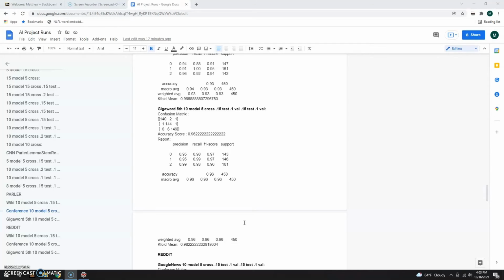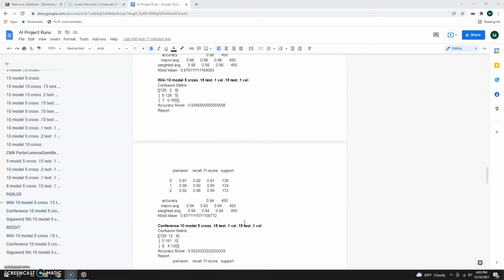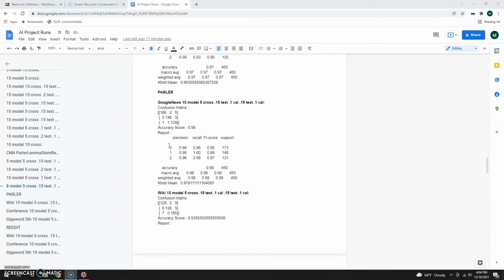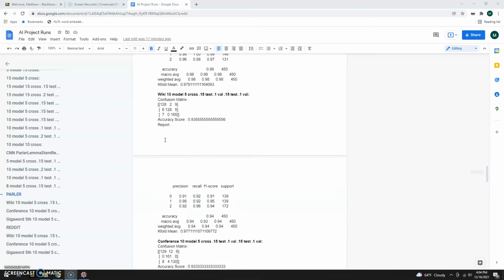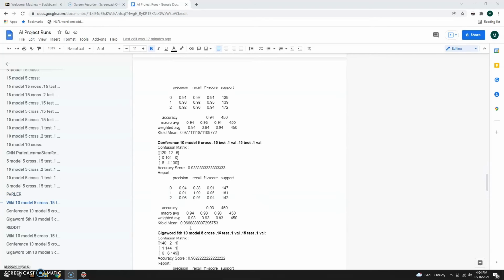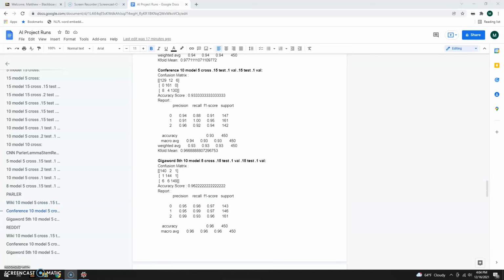We will look at the results right now. Once again, a lot of the results were compiled into a Google document, and the most accurate corpus for Parler was GigaWord, followed by Google News. This makes sense because Parler is highly political, and of course you're going to hear about politics on the news. And even though Wikipedia and the conference corpus had high accuracies, it makes sense why they're not as high.